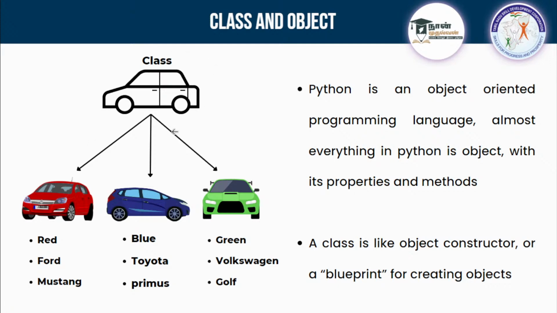Class is like an object constructor. It is a blueprint, and with the help of a class you can create objects. With one class you can create many objects. That's the meaning of this. Why we need to create that and what is the use of it, I'll tell you.